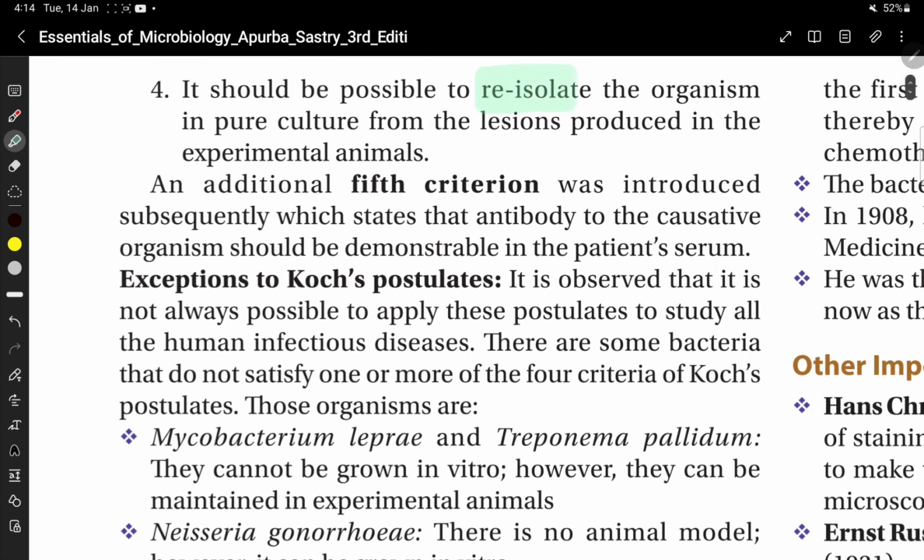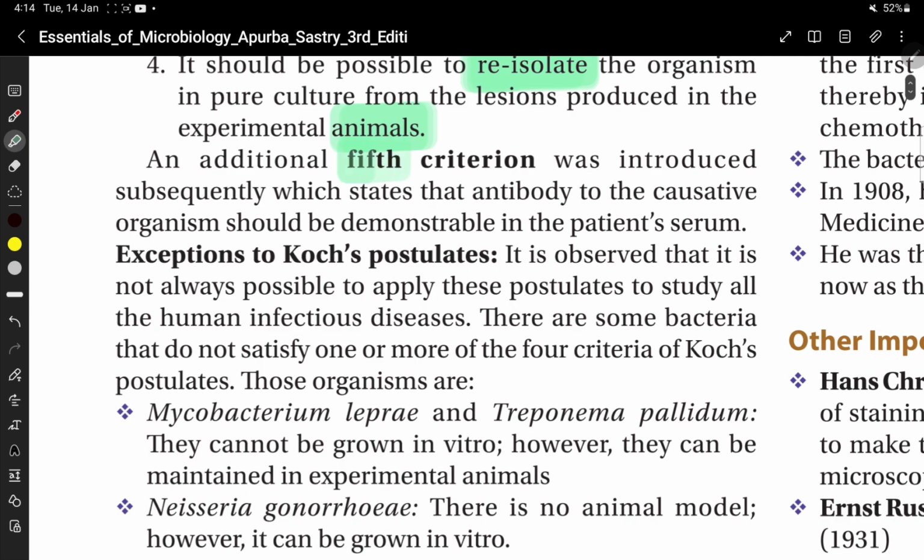It should be possible to re-isolate the organism in pure culture from the lesion produced in the animal. An additional fifth criterion was later introduced, which states that antibody to the causative organism should be demonstrated in the patient's serum.